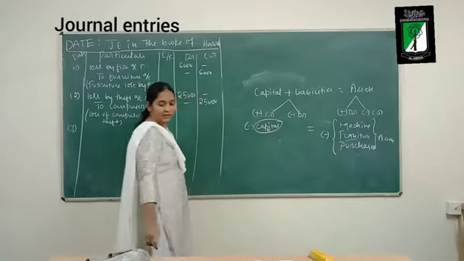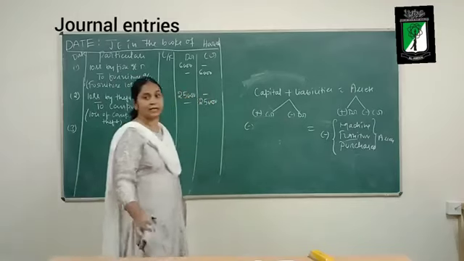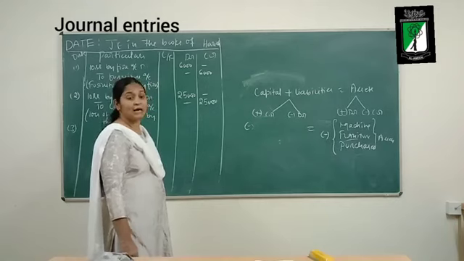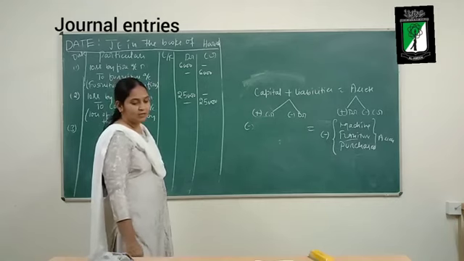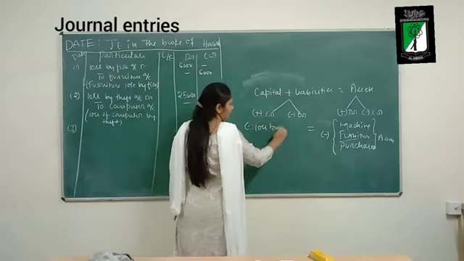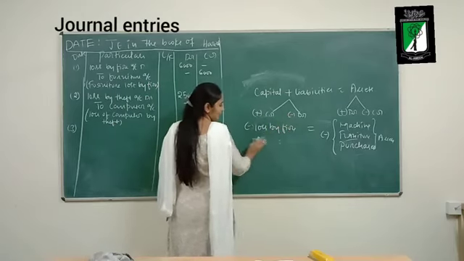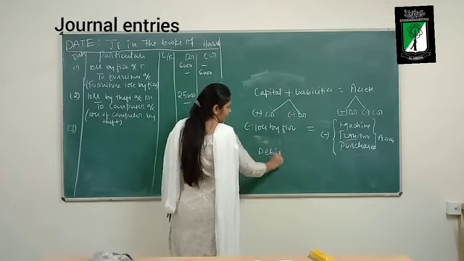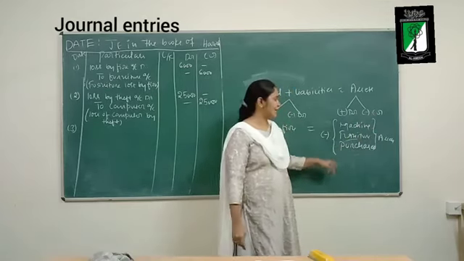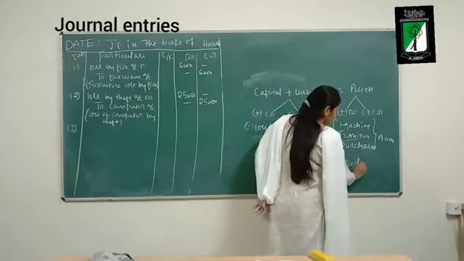I cannot write directly here capital. Instead of capital, what should I write? I should write the reason behind the decline in assets. What is the reason? Reason is loss by fire. So the capital is declining. Decline in capital should be debited. Okay. Now my assets' value is also declining. Decline in assets should be credited. So credit.